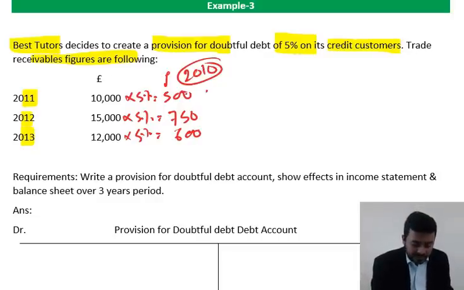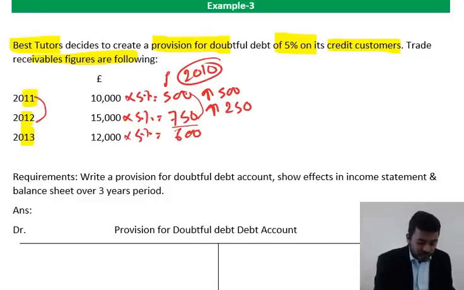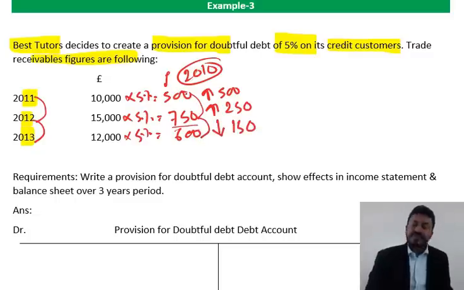From 0 to 500 there is a clear increase of 500, and compared to 2011 to 12, our doubtful debt is 750. So from 500 to 750 there is an increase of 250, and then 12 to 13, 750 to 600, there is a decrease of 150.